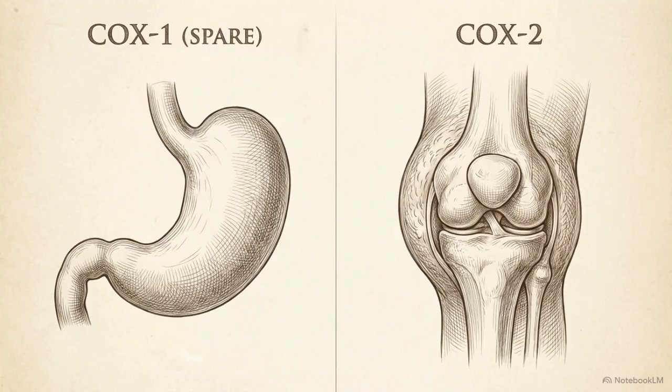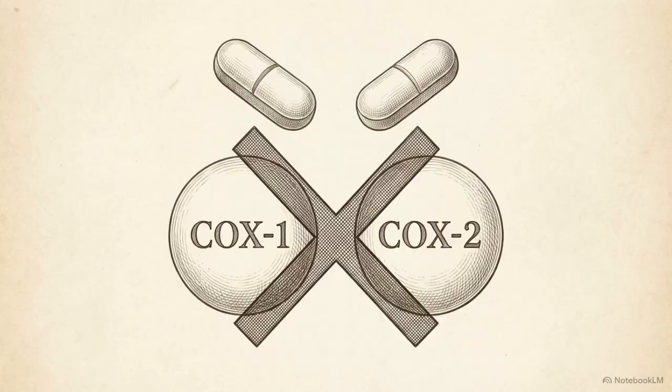The pharmacological objective is to selectively target the inducible COX-2 enzyme driving the inflammation, while sparing the constitutive COX-1 enzyme maintaining baseline physiology. Traditional NSAIDs, like ibuprofen and naproxen, lack this precision. They are non-selective, inhibiting both COX isoforms with similar affinity.